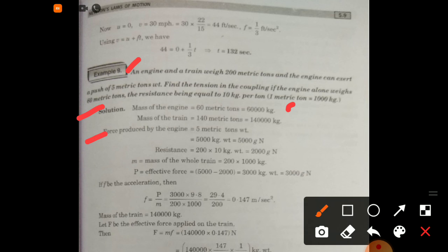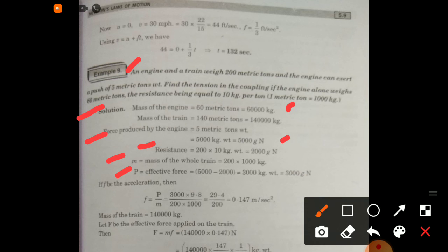Force produced by the engine is equal to 5 metric tons weight, that is 5,000 kg weight, that is 5,000 g Newton. Resistance is equal to 200 into 10 kg weight, equal to 2000 g Newton. Mass is equal to mass of the whole train, equal to 200 into 1000 kg.